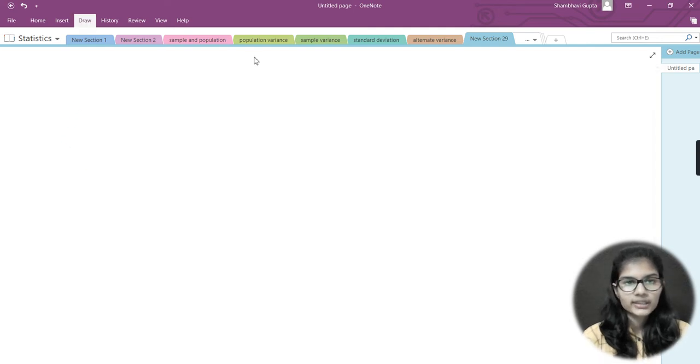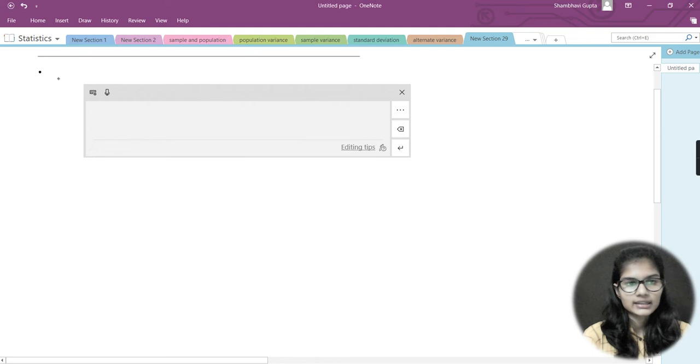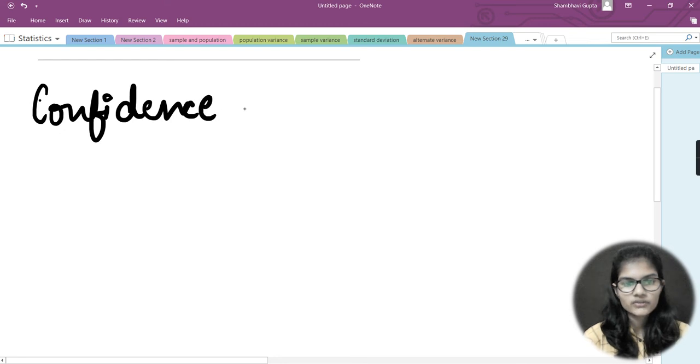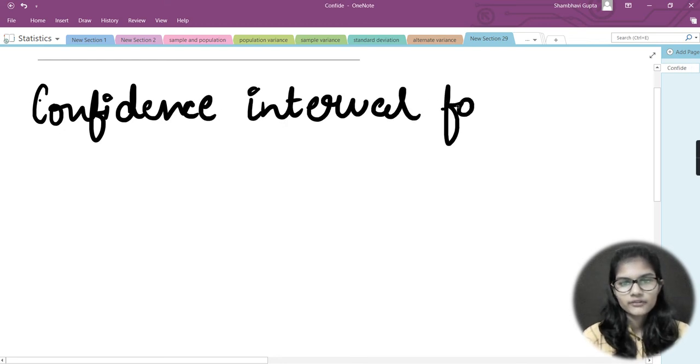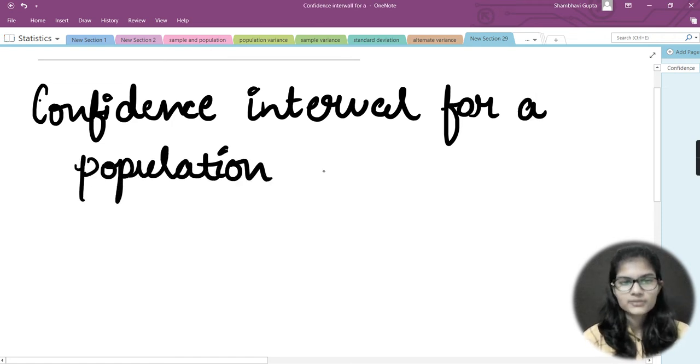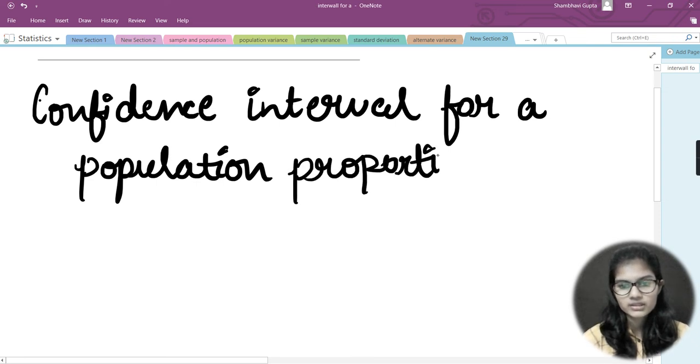For today's topic, let me just quickly take out the black color and start writing the topic. That topic is basically confidence interval for a population proportion. I would request you all to note this down in your notebooks, or wherever you're making your notes. So, confidence interval for a population proportion.